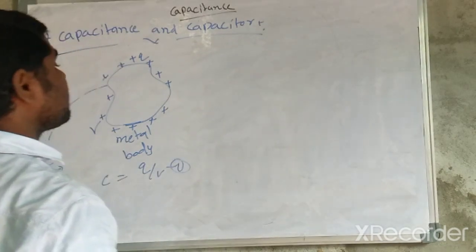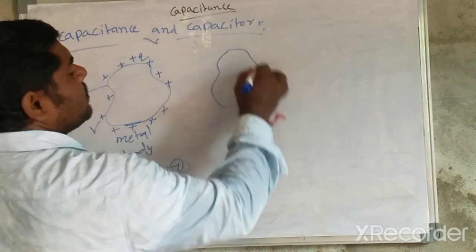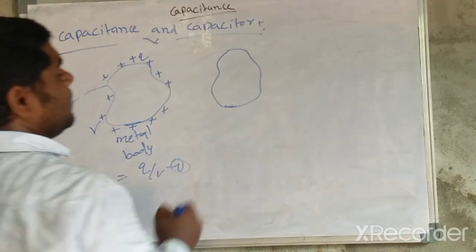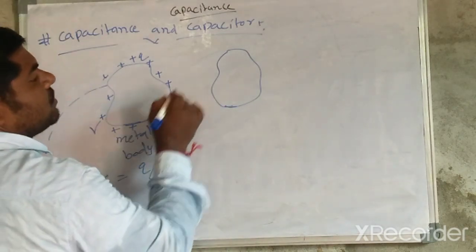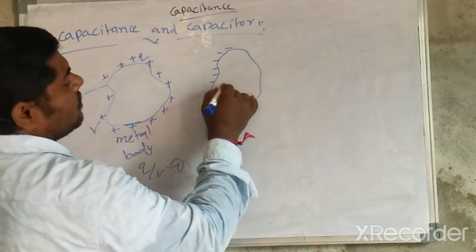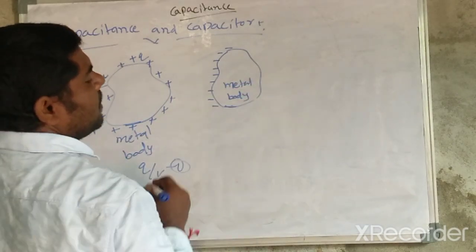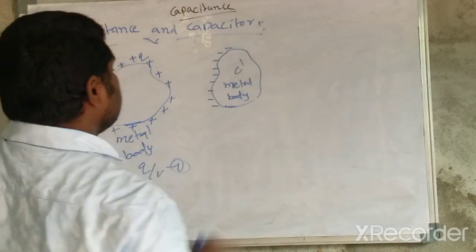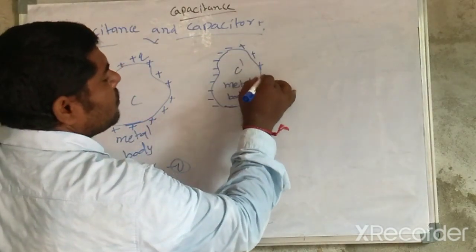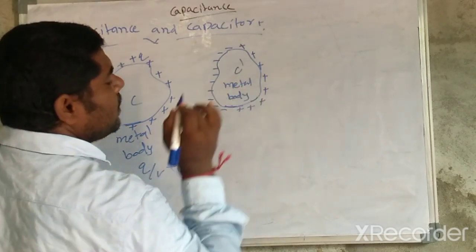Whenever this conductor is placed near the charged conductor, due to the positive charge, a negative charge is distributed here. This one is also a metal body, but uncharged. Here the capacitance is C dash, and the remaining far side has positive charge distribution. I consider the individual charges Qi minus on this side and Qi plus on the other side, with potentials Vi minus and Vi plus.